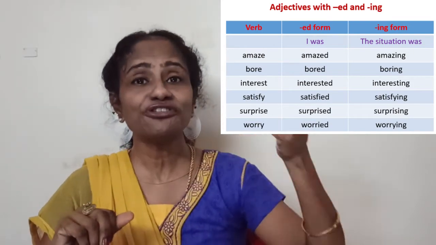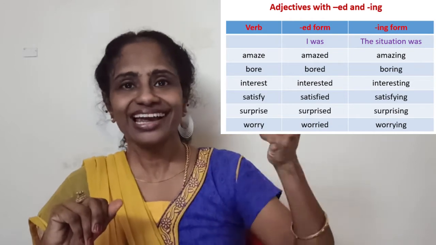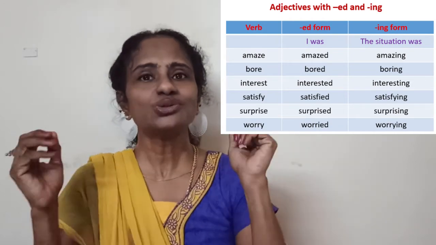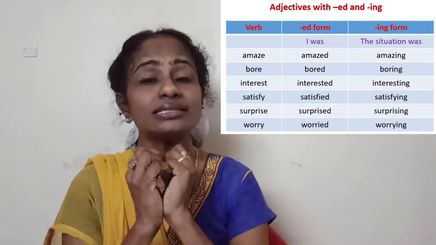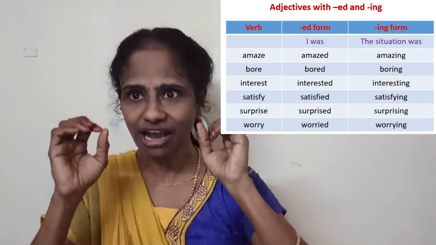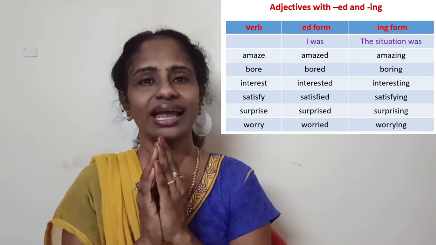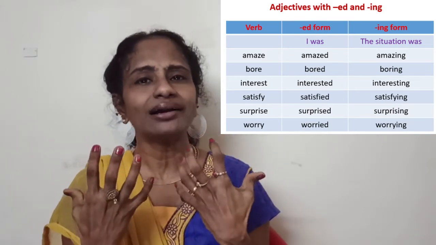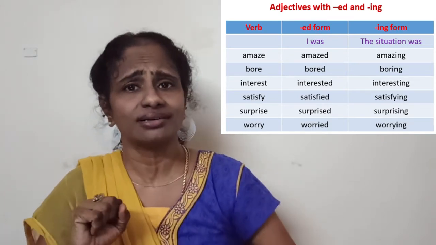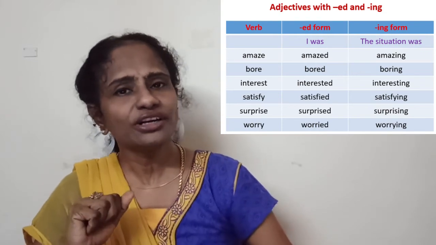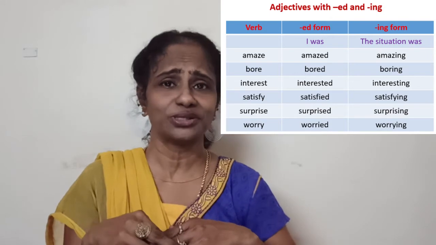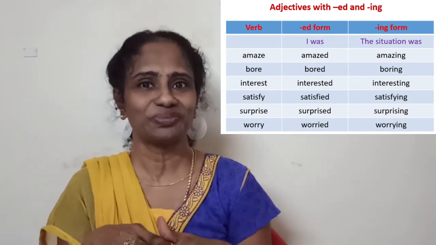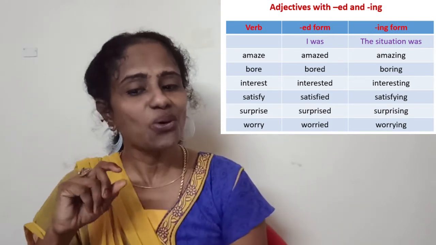It was an interesting movie. It was a satisfying experience. It was a surprising look. She gave me a surprising look. She had a worrying nature. And you know what kind of nature that person has? Anything and everything, he keeps worrying about it. So he has a worrying nature. So adjectives also come in the ing form.